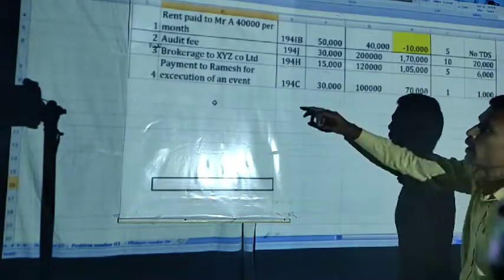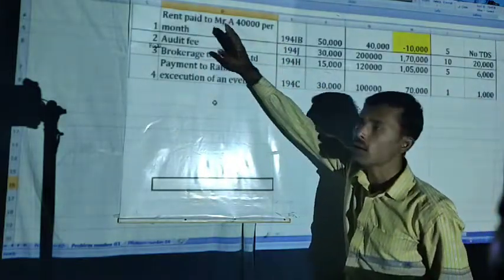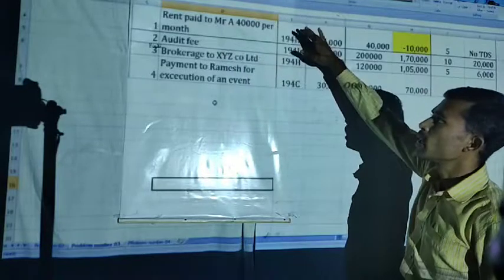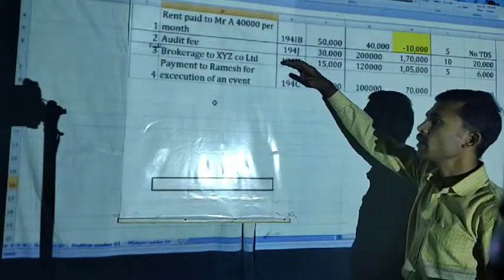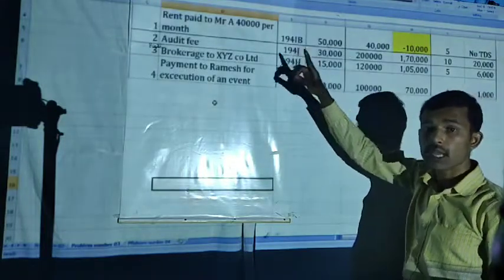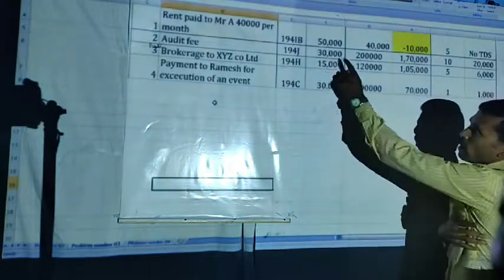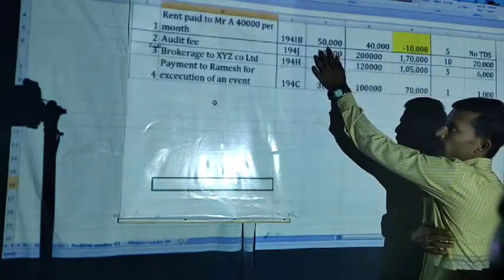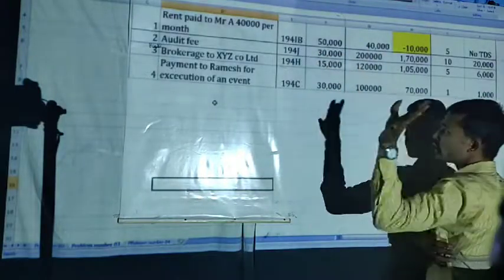First one is rent paid to Mr. A, 40,000 per month, but you have no PAN card, but no worry, because if PAN card is there, then the rate will be normal rate. If no PAN card, then it will be 20%, but again that applies if it is with the threshold limit or without the threshold limit, right. The threshold limit is 50,000, but the amount is 40,000. It is below the threshold limit, no TDS, right.